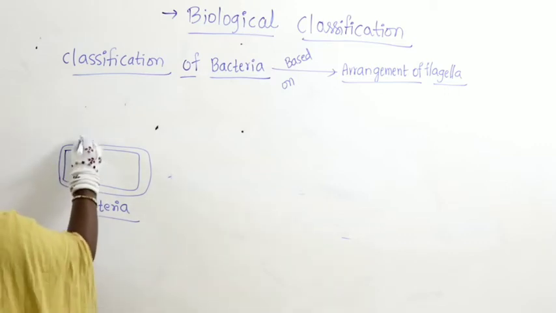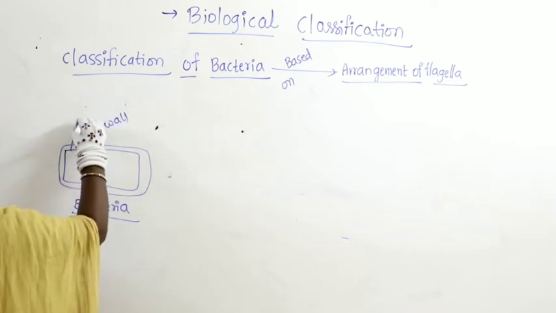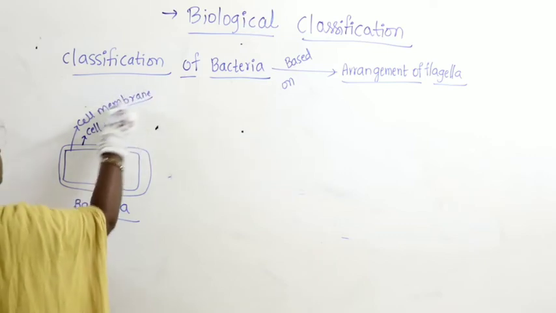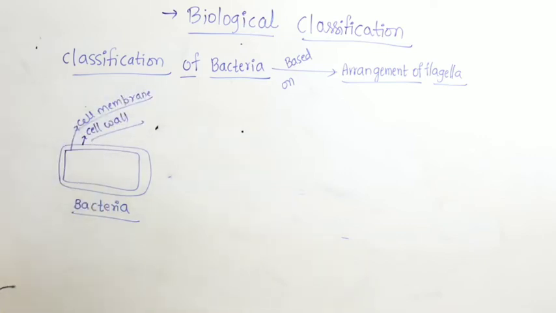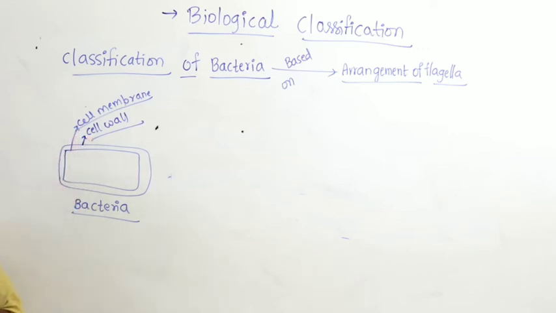The outer layer is called the cell wall, and inner to this is called the cell membrane.